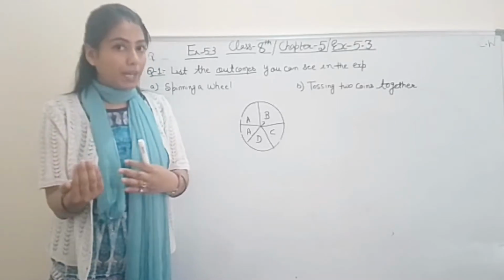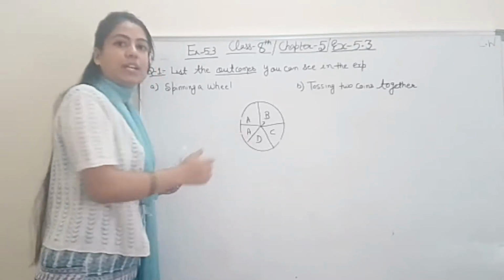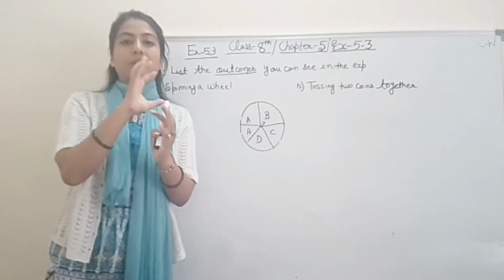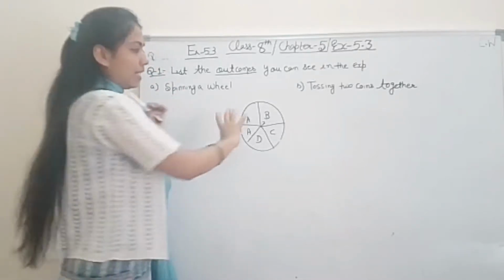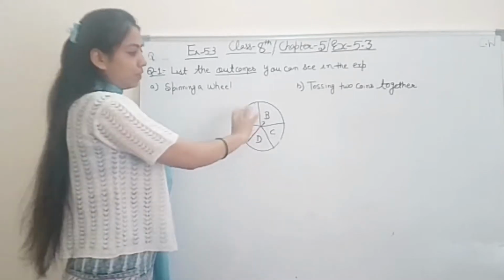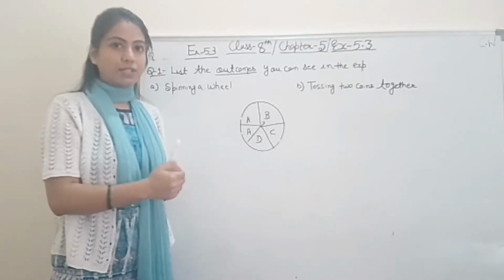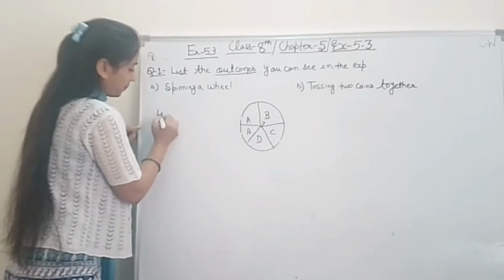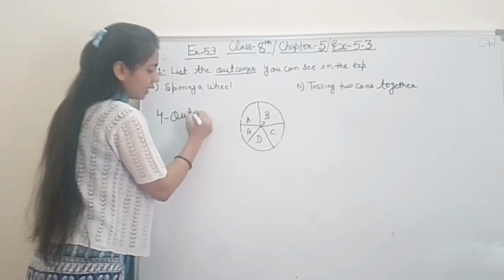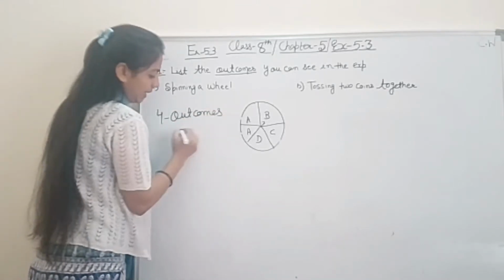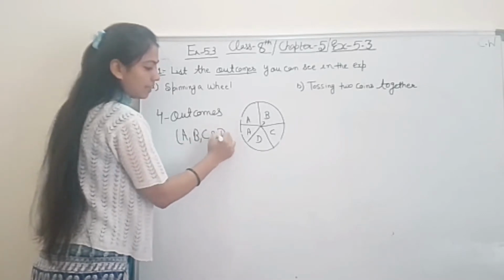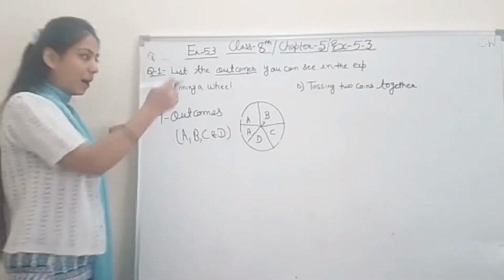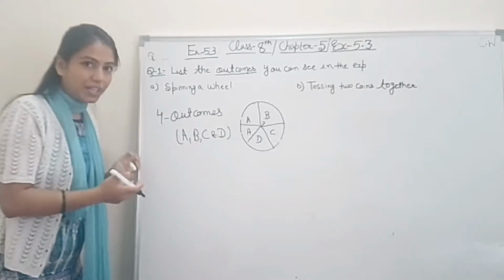And if it were a probability question, this one A we could count for the total number of outcomes. But here, how many outcomes are there if we spin the wheel? So how many outcomes, students? 4 outcomes, that is A, B, C and D. That's it. Okay, only outcomes were asked, that we have written.